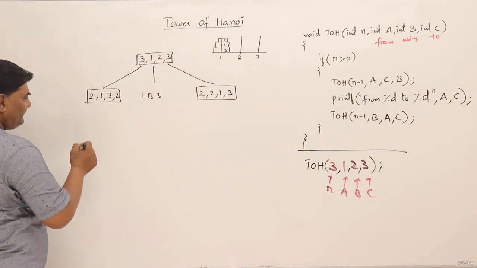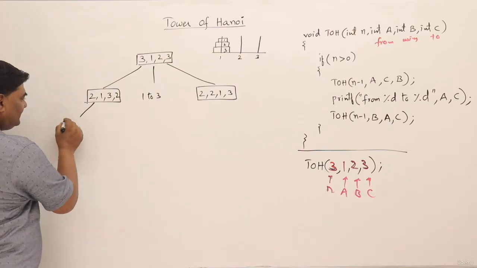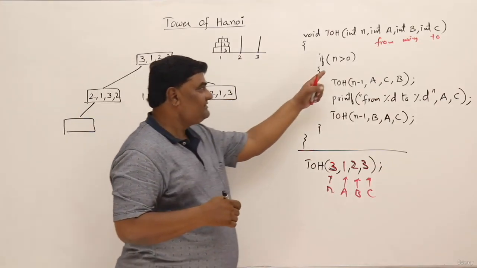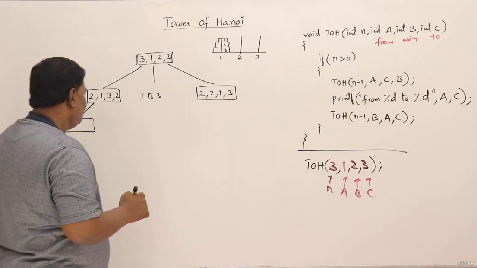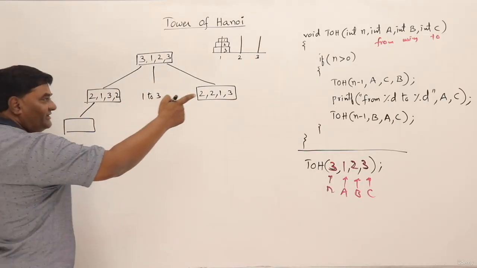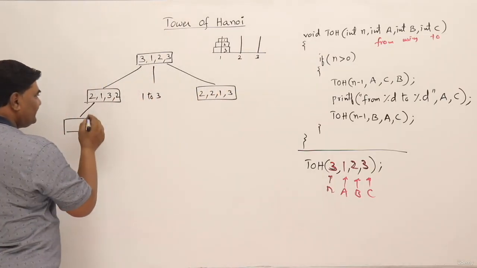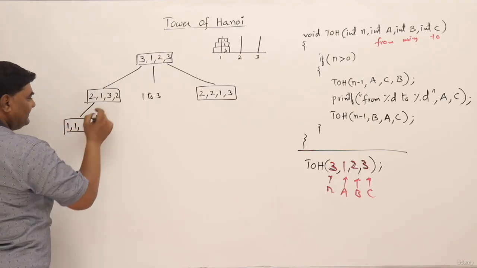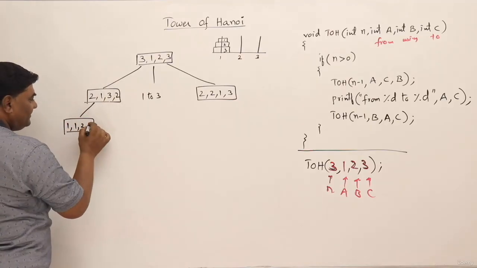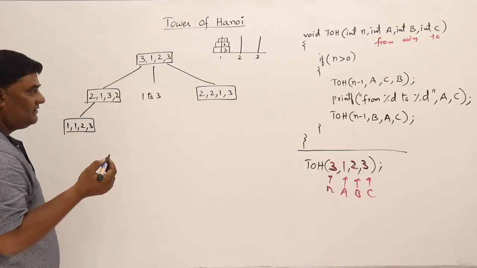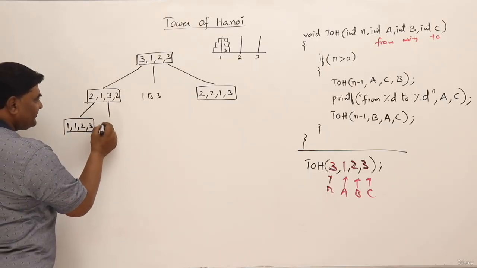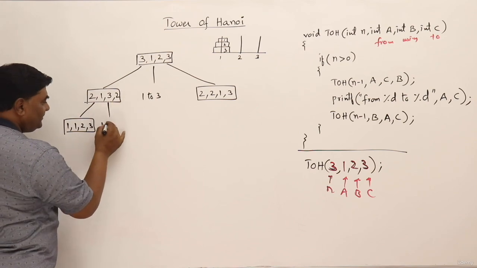This call will be performed. As per this call, again 3 steps, because this is 2 and 2 is greater than 0. So what are the steps? The first step: 1, A, C, B. Right. The next, print A to C, so 1 to 2.